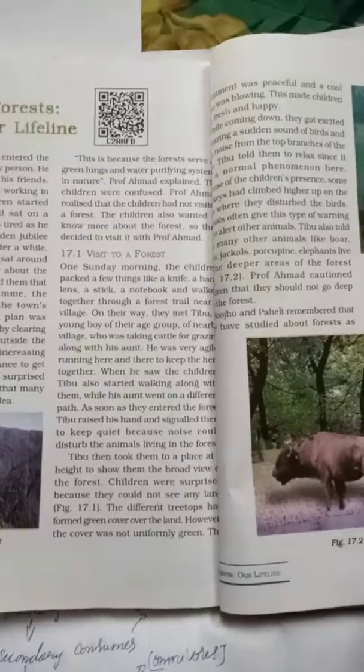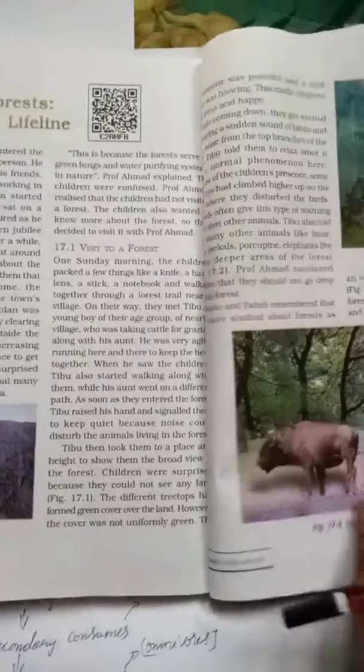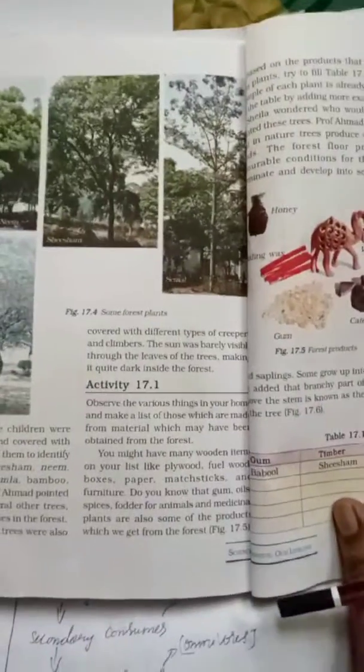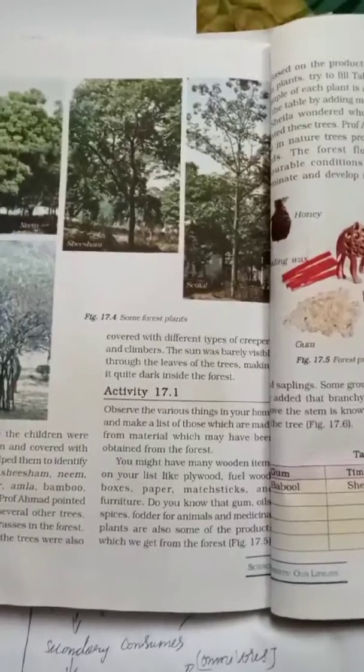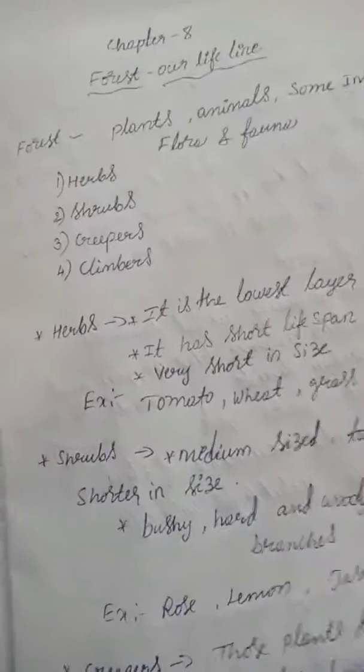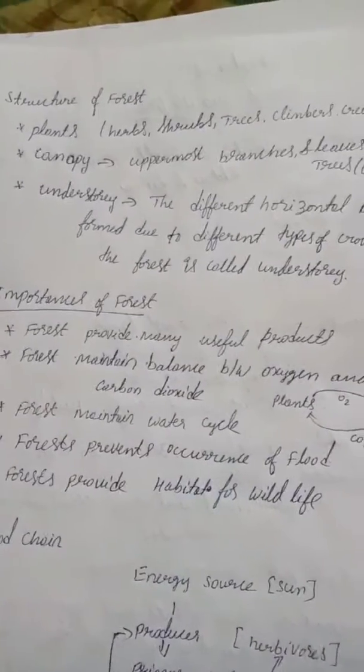There are living things and non-living things, they all stay there and give us shelter. Many varieties we will get; uses we will discuss later. First, know what herbs, shrubs, creepers, climbers are. Then, the structure of the forest; remember that. Later, in the next video, we will discuss the importance of the forest. Okay.